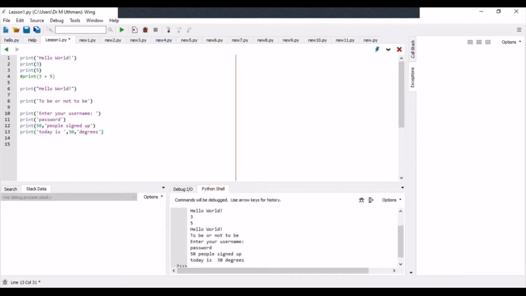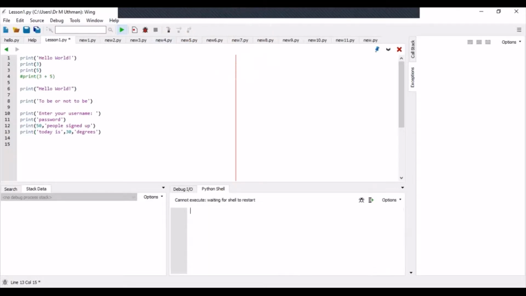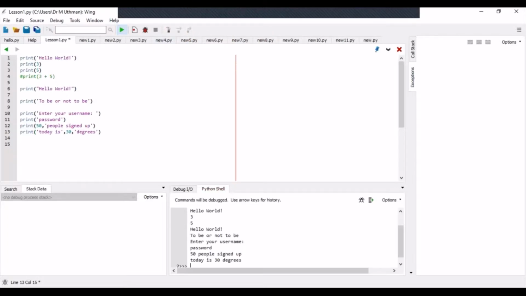So you see, today is 30 degrees. I think the space might not be necessary in this situation, so let's reduce the space and write it again so it doesn't become too much space. So today is 30 degrees. Okay, I think that's excellent.